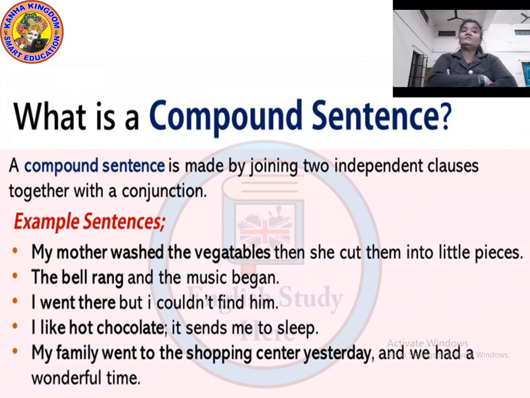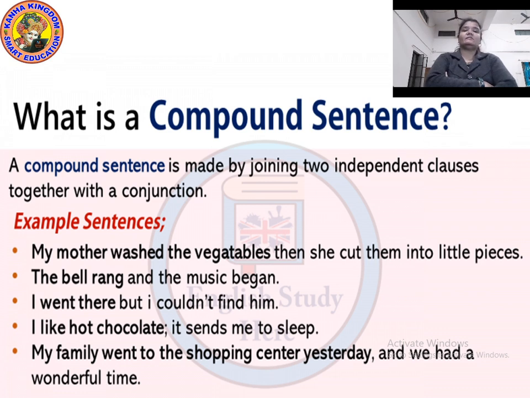So a compound sentence will have two verbs and two subjects. Just keep it in mind. That's why it has been called compound subject, compound verb. The bell rang and the music began. Again there are two clauses and both independent clauses are joined together with the conjunction and.